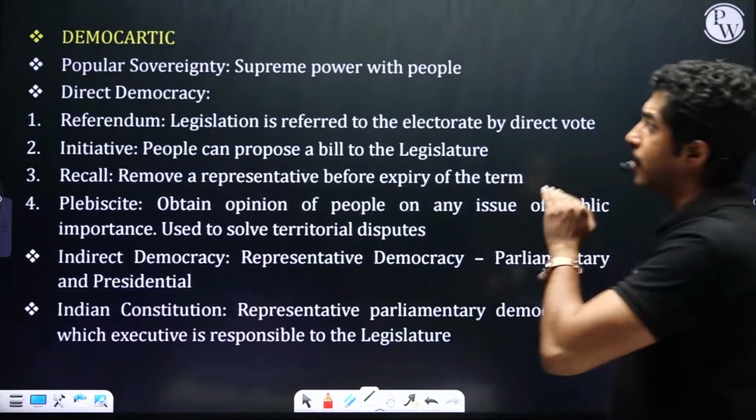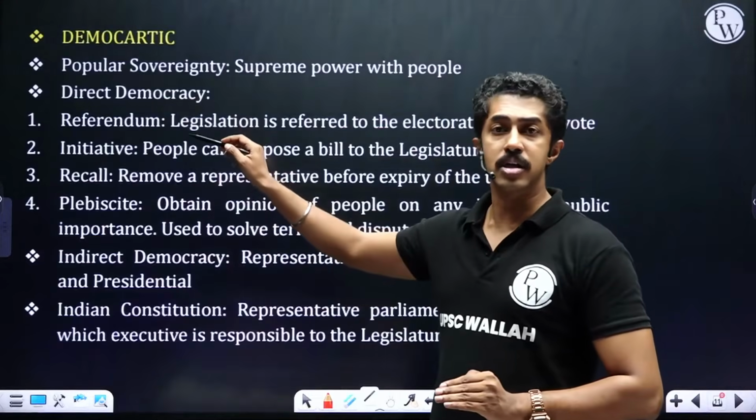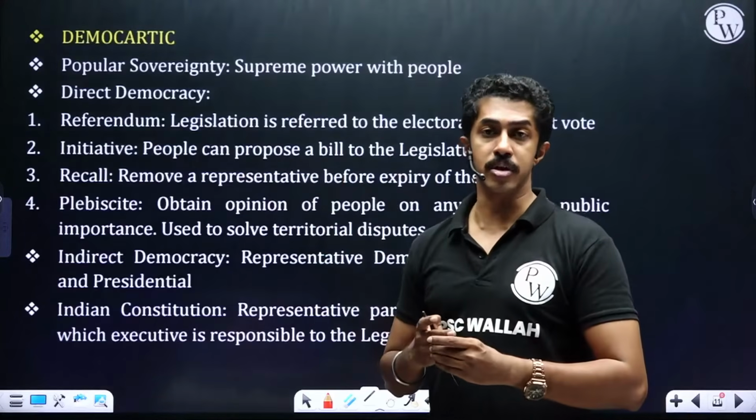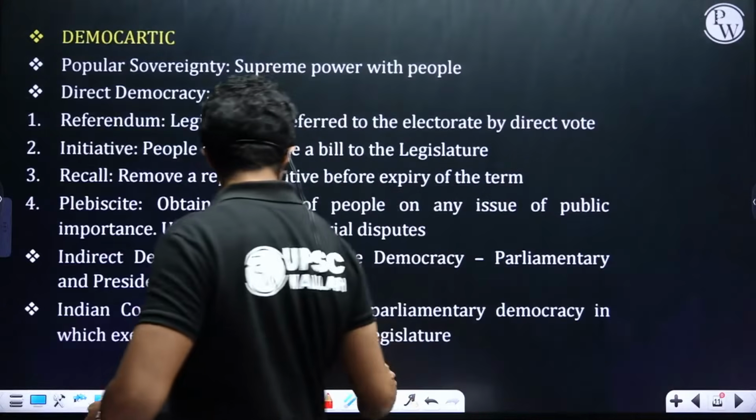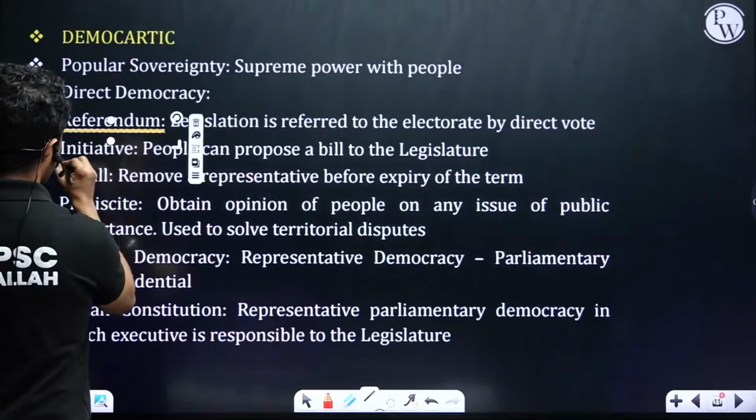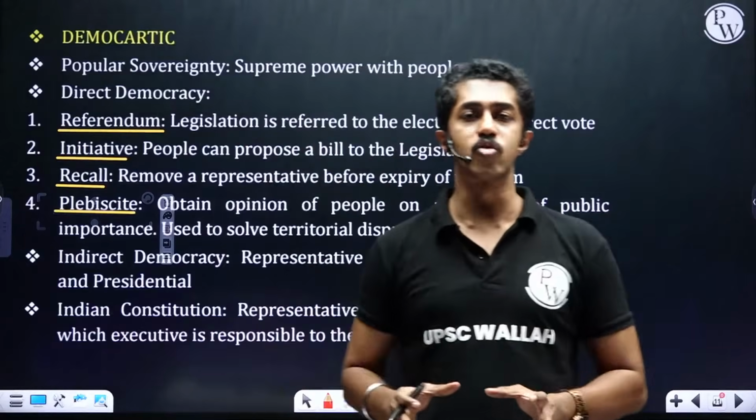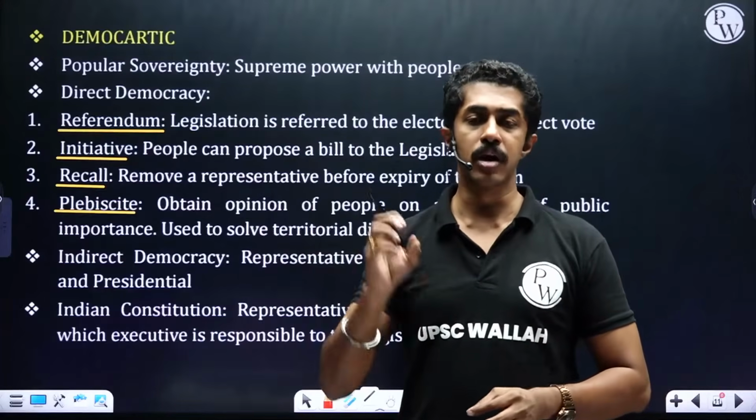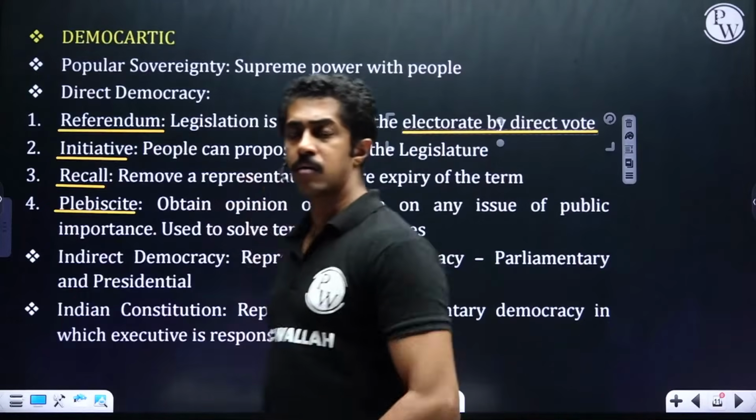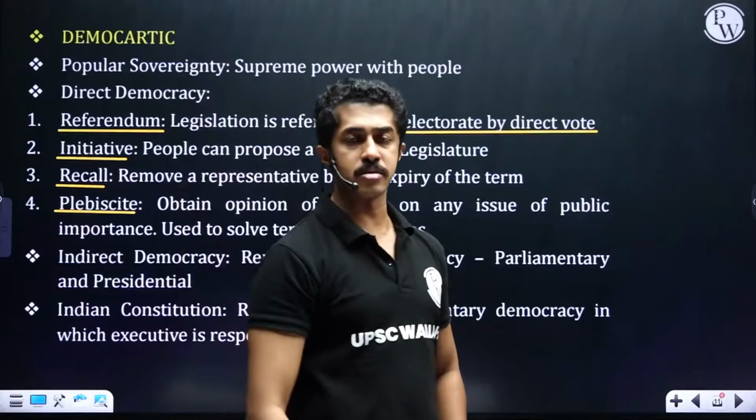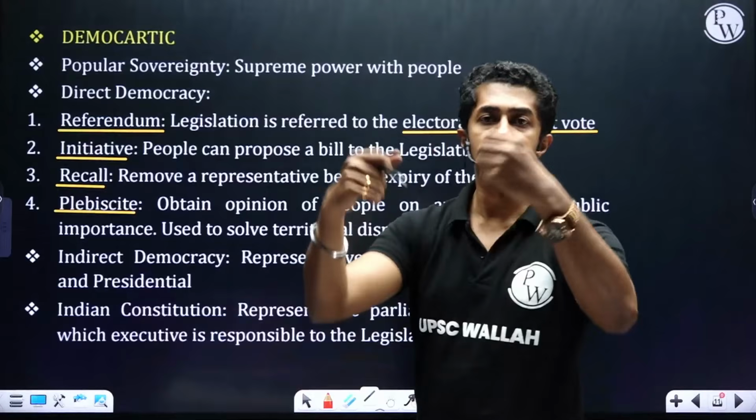Democratic, popular sovereignty means what? Supreme power lies with the people. Direct democracy is there, representative is also there. So let us look into what you mean by direct democracy. Direct democracy basically has 4 points under it: referendum, initiative, recall, plebiscite. Referendum means a new law is made, I want to know the opinion of the people, I put it for vote. I make a law, I tell it to the people, tell me what is your idea on this. That is referendum. Referring it to the people.